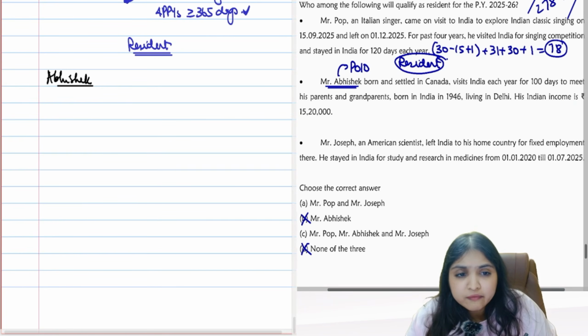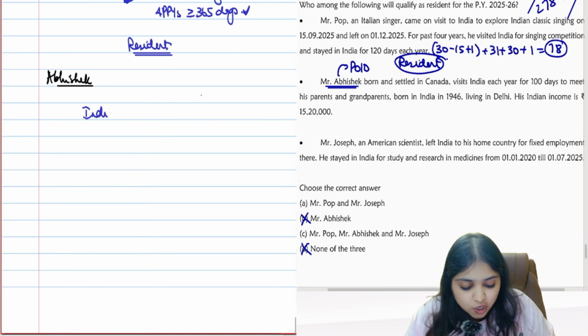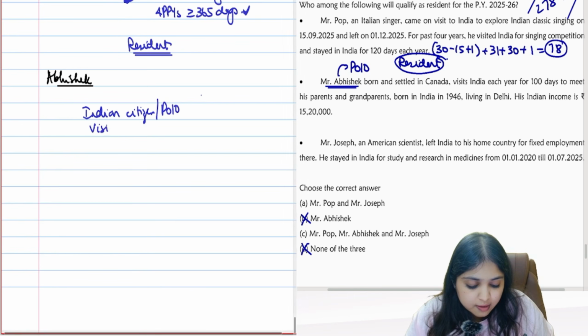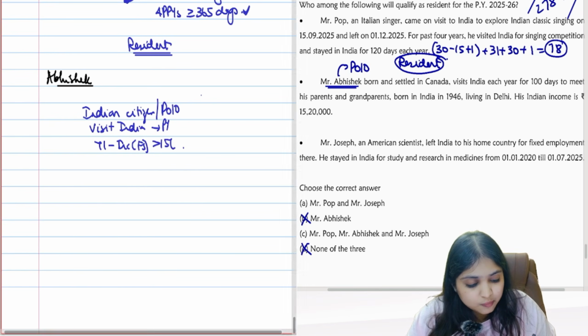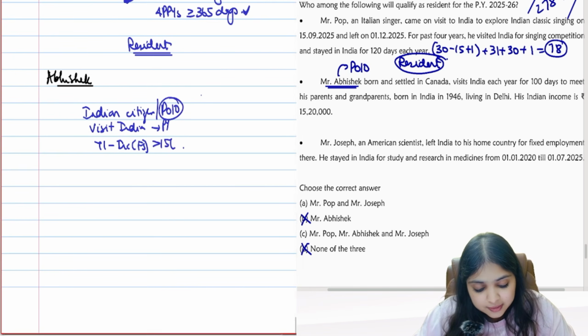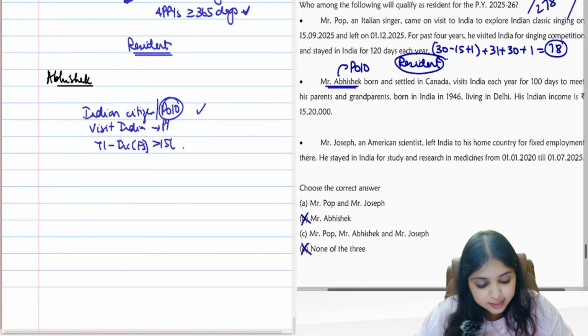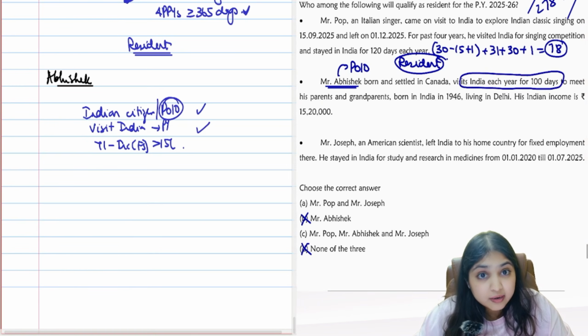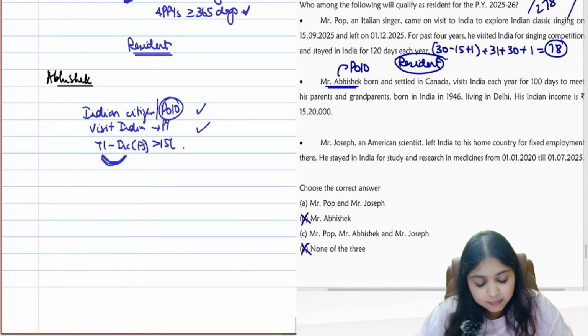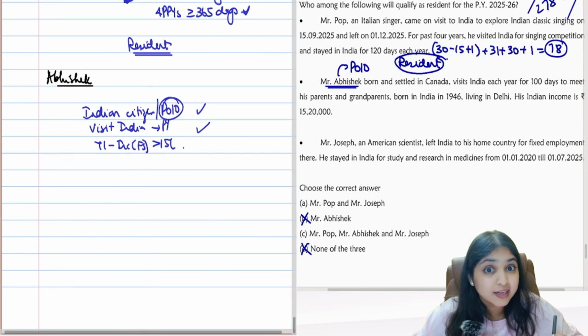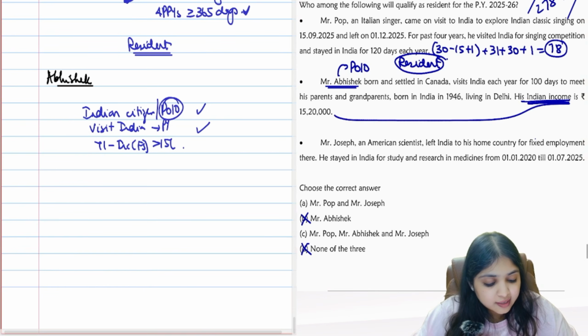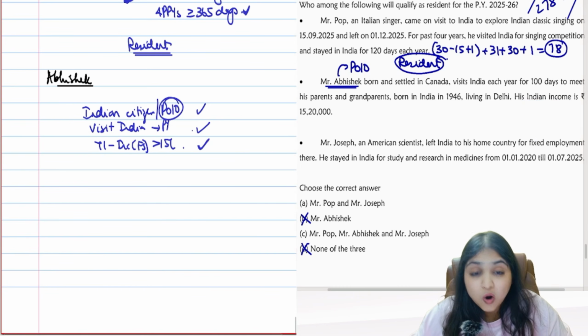Come on, guys, let's check. Will I apply the special provision over here? Is your assessee an Indian citizen or person of Indian origin? Is he visiting India in the previous year? And his total income minus income from foreign sources, that is income from Indian sources, is it more than 15 lakhs? Let us check, guys. He is a person of Indian origin. Condition 1 fulfilled. Is he visiting India? Yes, guys, he is visiting India for 100 days to meet his parents. And is the income from Indian sources more than 15 lakhs? His Indian income is 15 lakh 20, more than 15 lakhs. All the conditions are fulfilled.